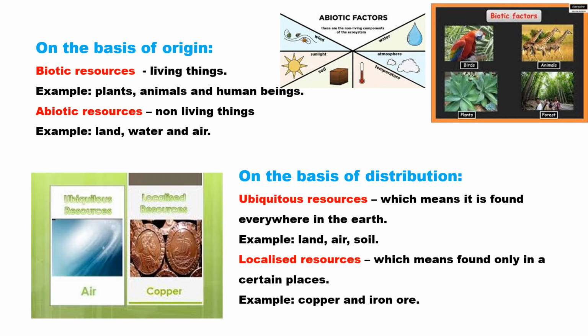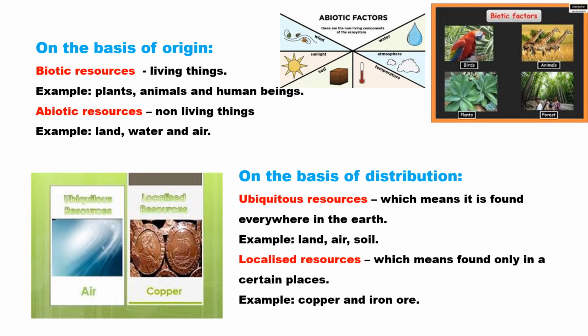The next type of classification of natural resources is based on their distribution. We can classify them into ubiquitous and localized. Ubi means everywhere, found everywhere. The word itself suggests the answer: resources which are found everywhere on the earth are known as ubiquitous resources. On the other hand, the resources that are found only at certain places are known as localized resources.